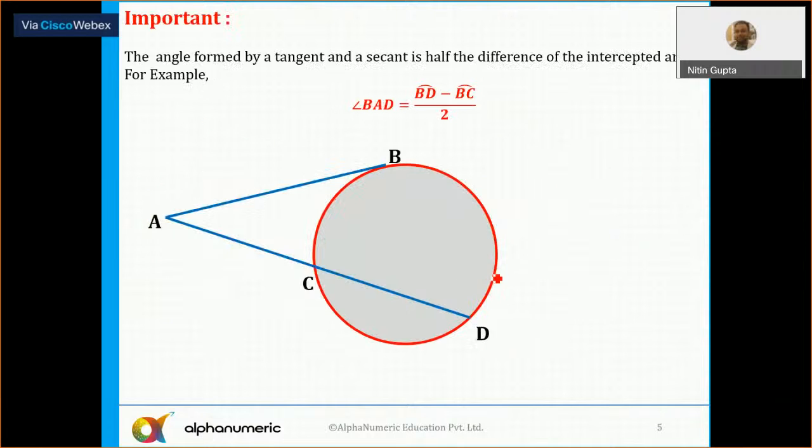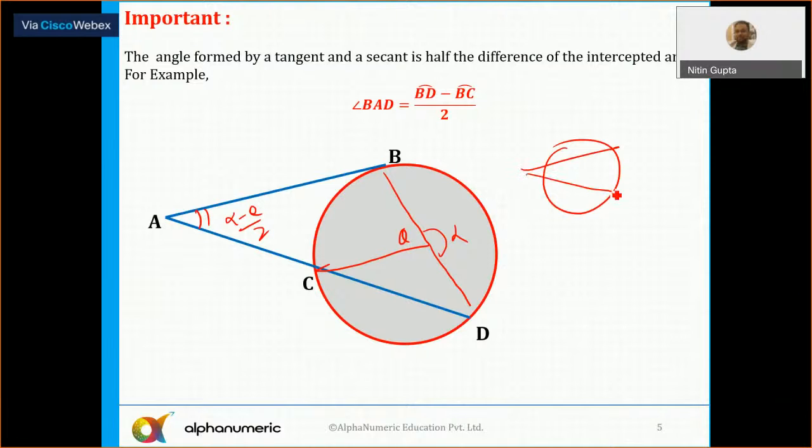Also, here, same thing. What is this particular angle? If I'm saying angle BC subtends angle theta at the center, and BD subtends this angle as alpha, then this angle is always equal to (alpha minus theta) by 2. Same thing. We have discussed, like there were two chords. Yes or no? So in that case, what was it? Half of A minus B. So if there is a chord and a secant and a tangent, then in this case also it will always be half of A minus B.